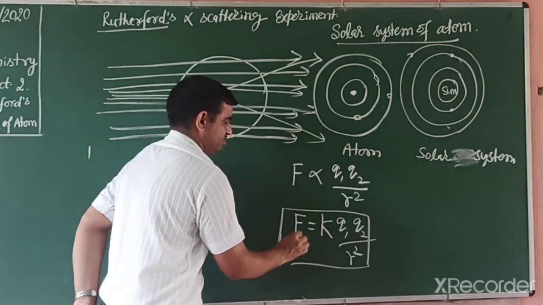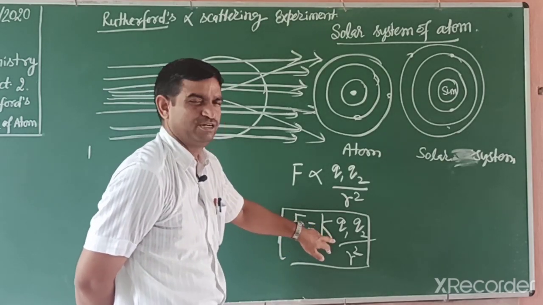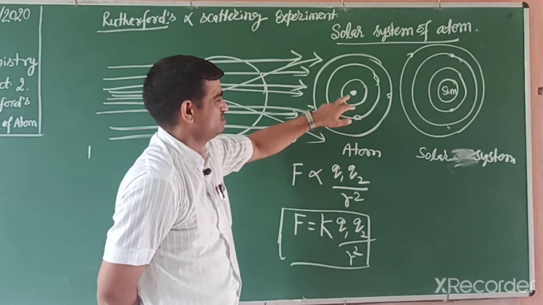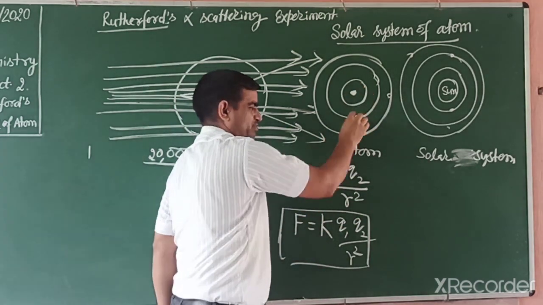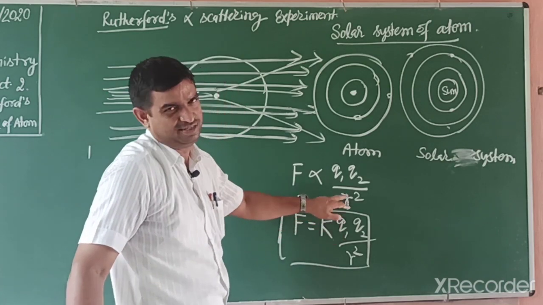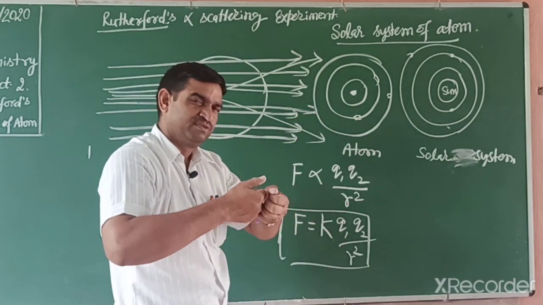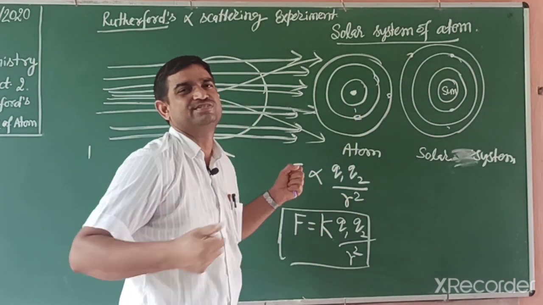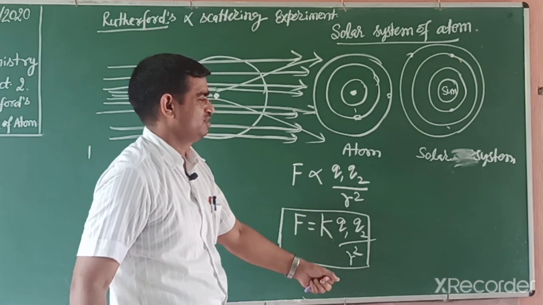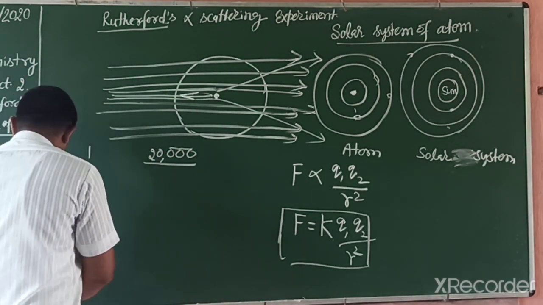So this one is the electrostatic force of attraction, and this K is a constant. Q1 and Q2 are the charges on the proton and electron, meaning nucleus and electron. R is the distance between the nucleus and electron, the internuclear distance, that is inversely proportional.